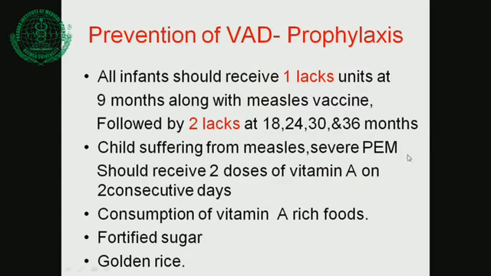Okay. There is also severe PEM. Any child coming with severe PEM, instead of 1 dose we give 2 doses of vitamin A. Then consumption of vitamin A rich foods, fortified sugar. Sugar is also fortified with vitamin A, and golden rice.